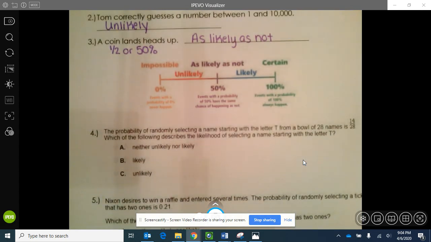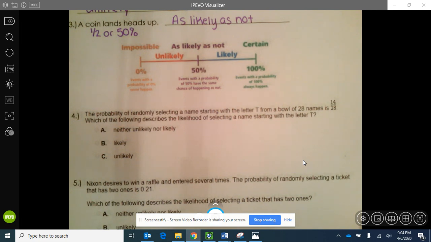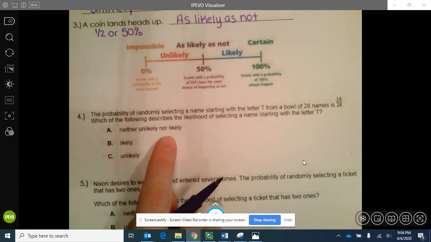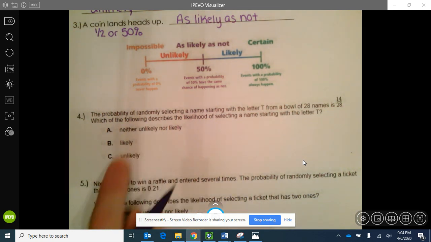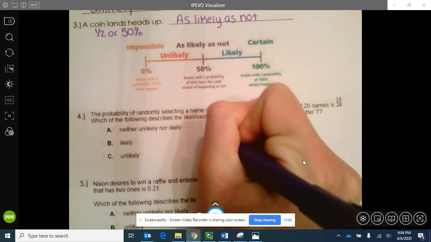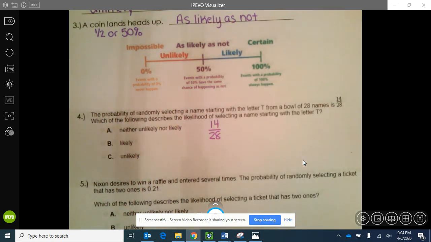Okay, let's take a look at number 4. Now for number 4 and 5, we have 3 options: neither likely nor unlikely, likely, or unlikely. So number 4, the probability of randomly selecting a name starting with the letter T from a bowl of 28 names is 14 out of 28. Which of the following describes the likelihood of selecting a name starting with the letter T?